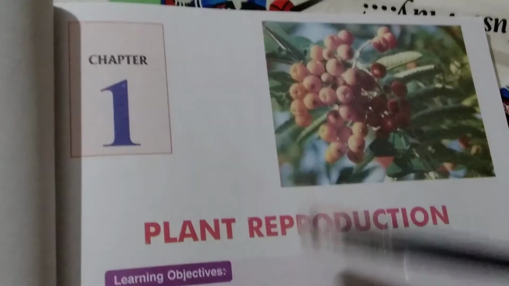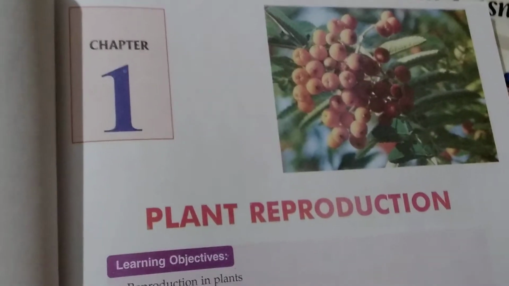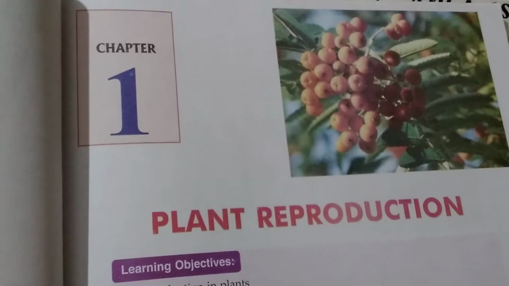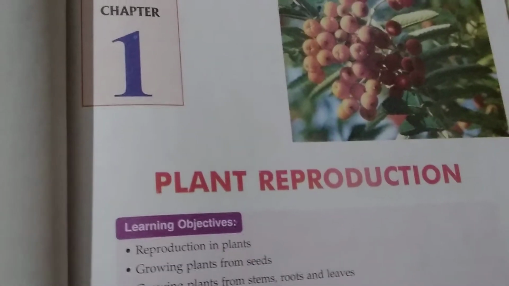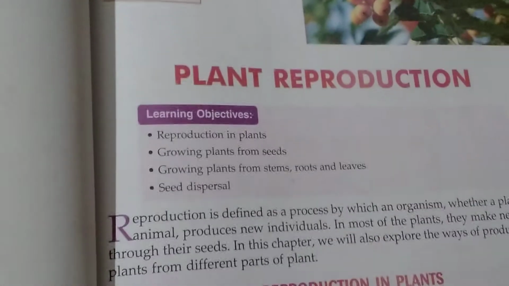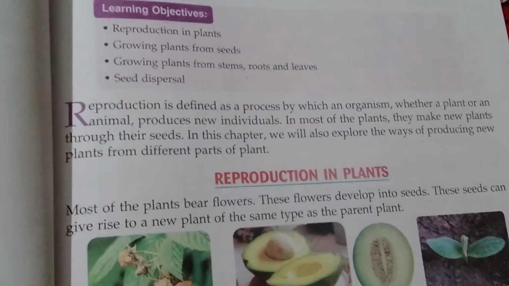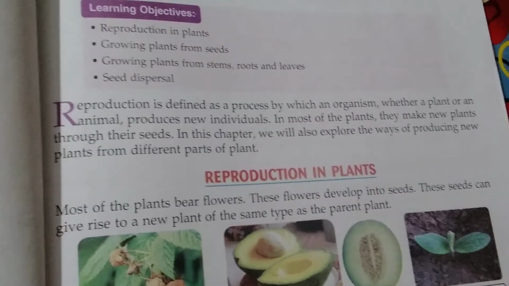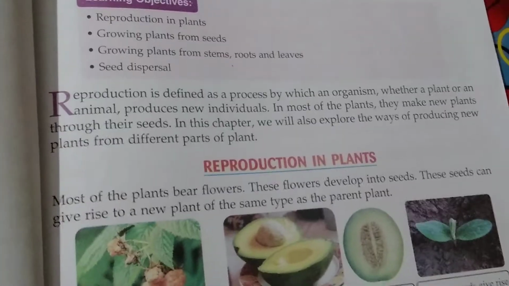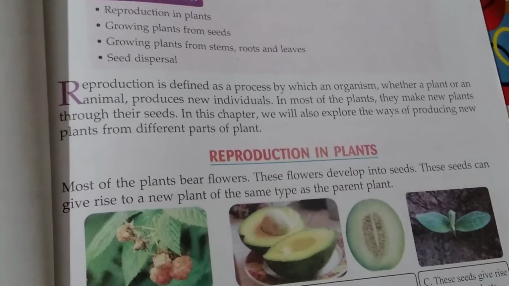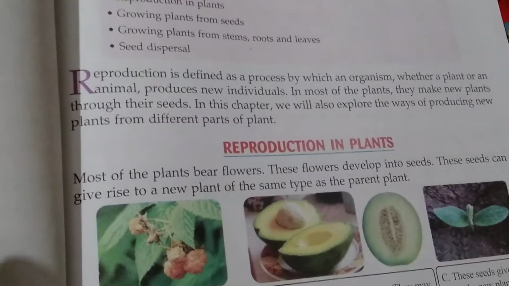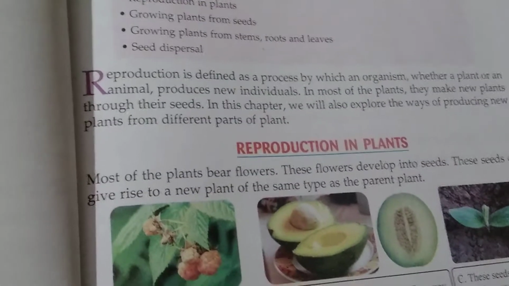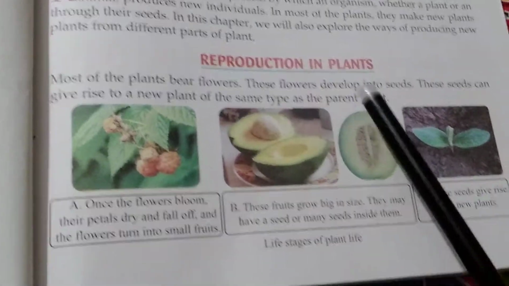So, our chapter 1 is plant reproduction. Reproduction is defined as a process by which an organism, a plant or an animal, produces new individuals. In most plants, they make new plants through their seeds. In this chapter, we will learn about how plants produce new plants like themselves.